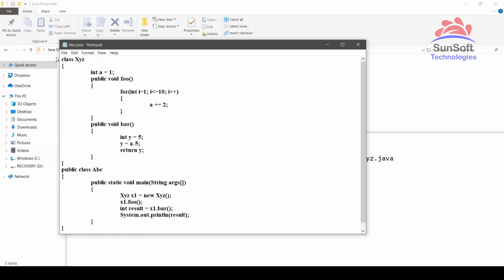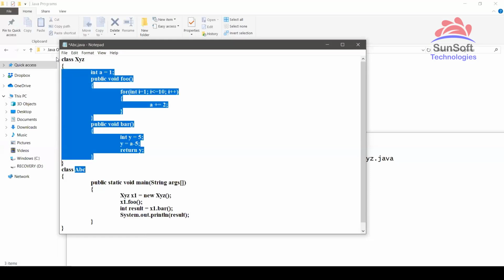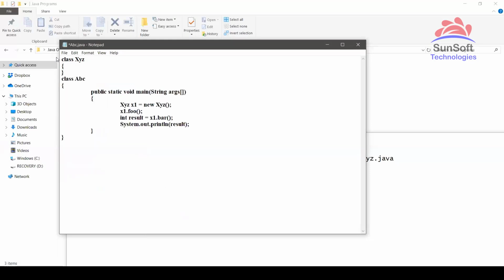But if there is no such public class, then there is no such restriction. I'm taking now, without a public class, and without a main method, three classes: class X, class Y, and class Z.